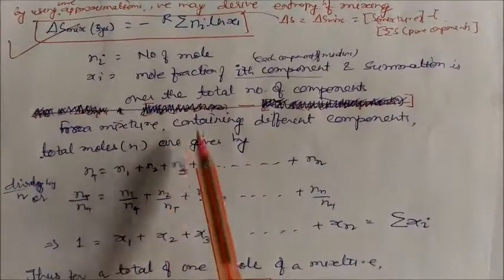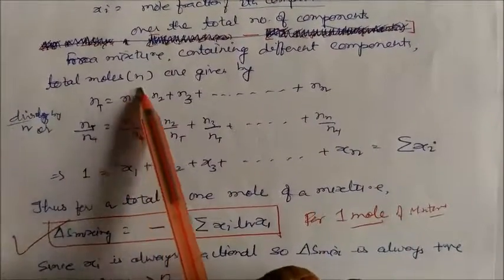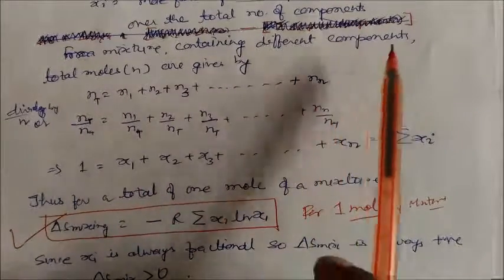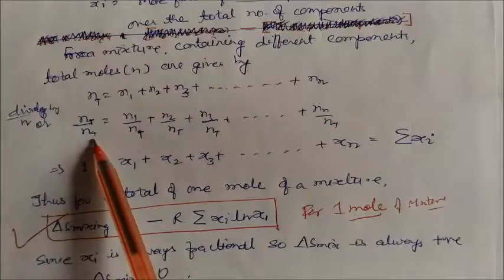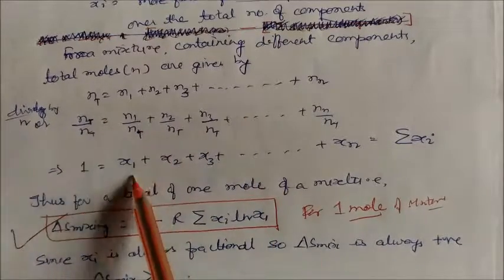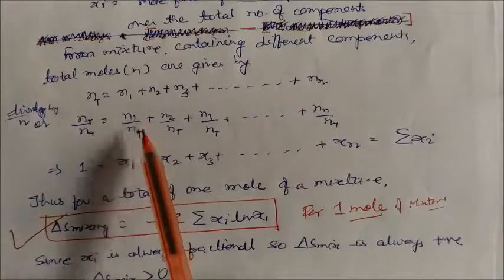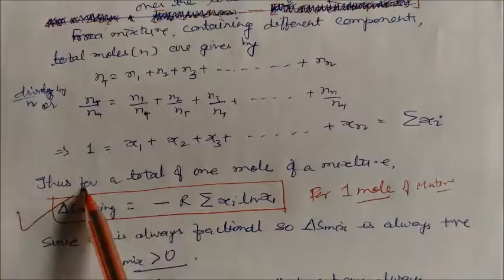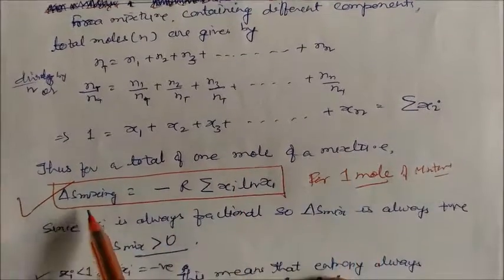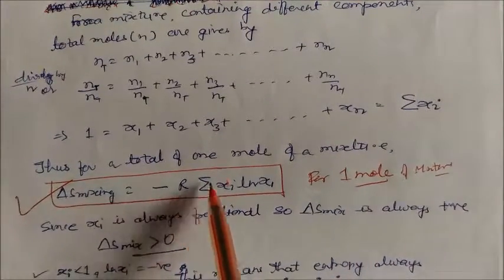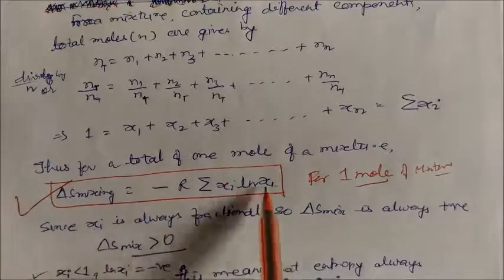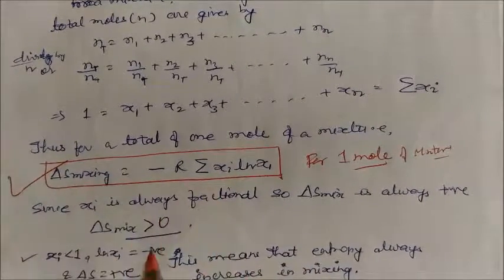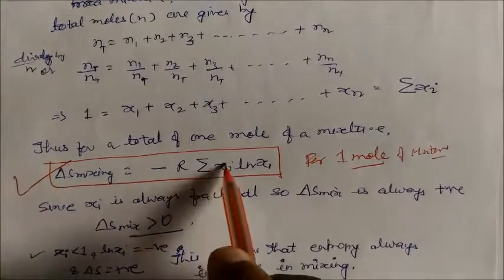The mixture contains different components. So the total number of moles n is n1 plus n2 up to nn, the nth component. If you divide by n total, you get 1, and these become x1, x2, the mole fractions of n1, n2. So the summation of these is the summation of xi. Thus, for a total of 1 mole of mixture, we can write delta S mixing as minus R times the summation of xi natural log xi. This is for 1 mole of mixture, and xi is always fractional, because it is a mole fraction.